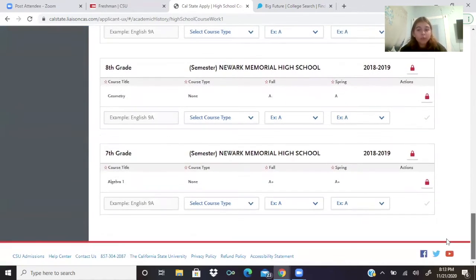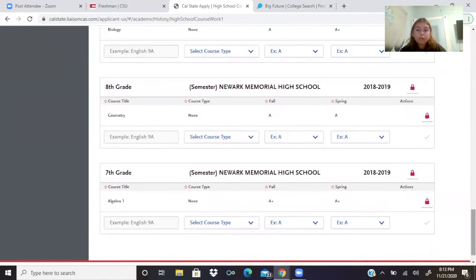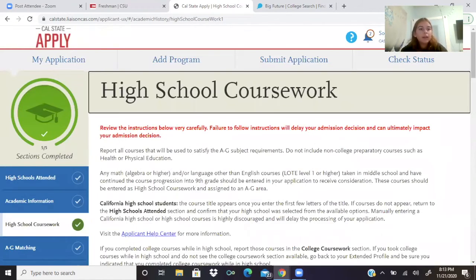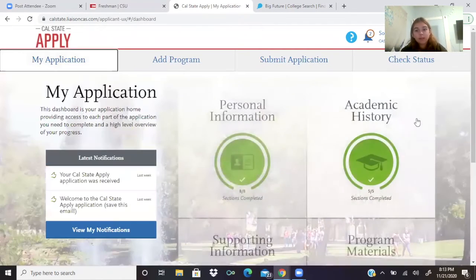And then, which is really cool, this part, you get to put in your math grades if you took either Algebra 1 or Geometry in 7th and 8th grade. So I took Algebra 1 in 7th grade and Geometry in 8th grade, so I was able to put in my scores. This shows what level of math you are at for the CSUs. So I thought that was really cool, and also you get to include it in your coursework so they get to see those records.